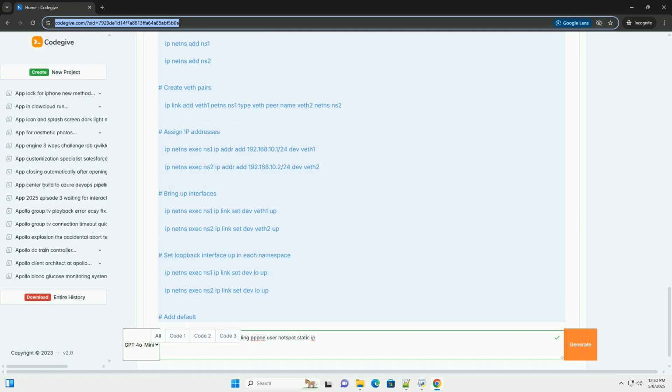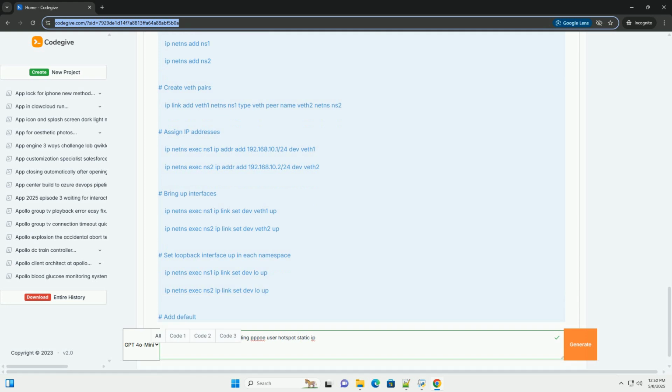Bridges: a bridge interface allows you to connect multiple network interfaces, including VETH interfaces, into a single logical network. You can then assign an IP address to the bridge interface. Routing: you need to configure routing rules to allow traffic to flow between the namespaces and the host network. 3.4 Code example, network namespace setup. This example creates two network namespaces, NS1 and NS2, connects them using a VETH pair, and configures IP addresses.